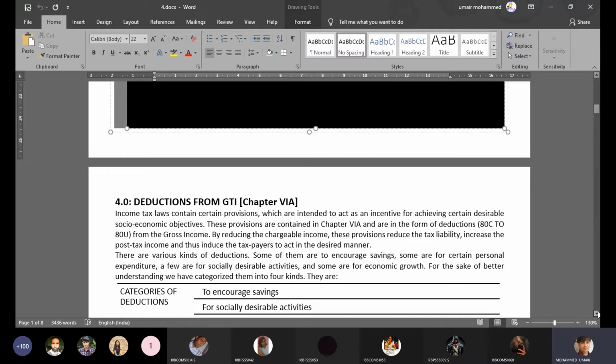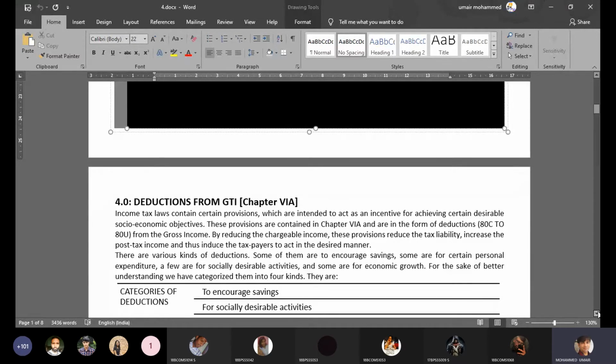Now you might wonder, the whole purpose of levying taxes on the citizens is to create revenue for public expenditure. That's simple economics that you study in public finance. That's the whole purpose of taxation. The government needs a source of revenue.